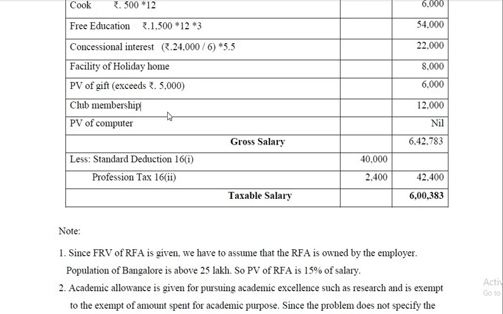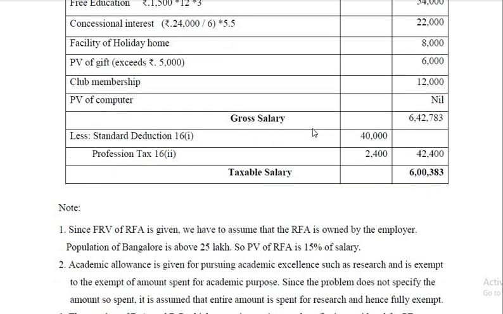And if it is not uniformly provided to all the members, then it is taxable. If it is given freely for all the members, then it is not at all taxable. Club membership, taxable. Perquisite value of computer, it is taxable actually, except computer as a laptop. So here it is computer, therefore taxable value is there. So gross salary comes to 6,42,783. Alright, next.